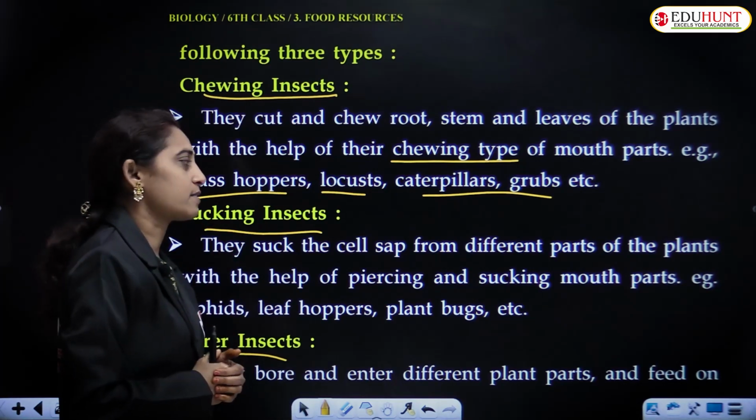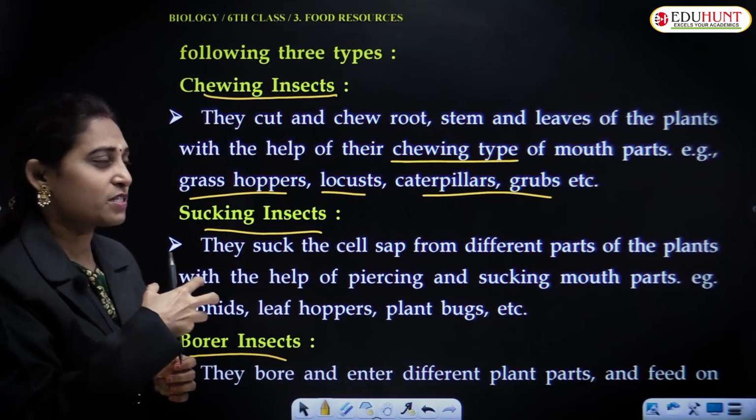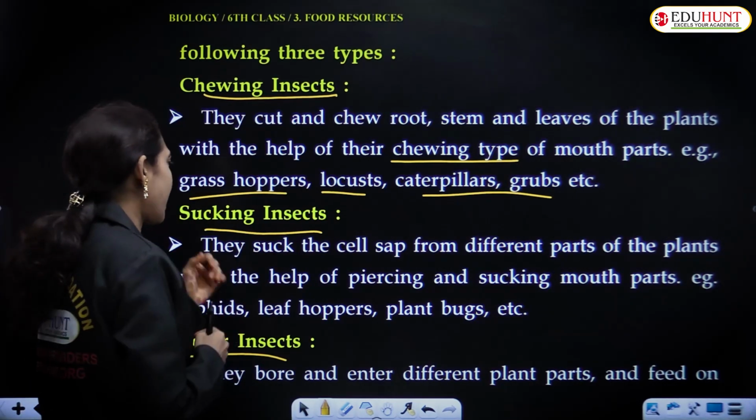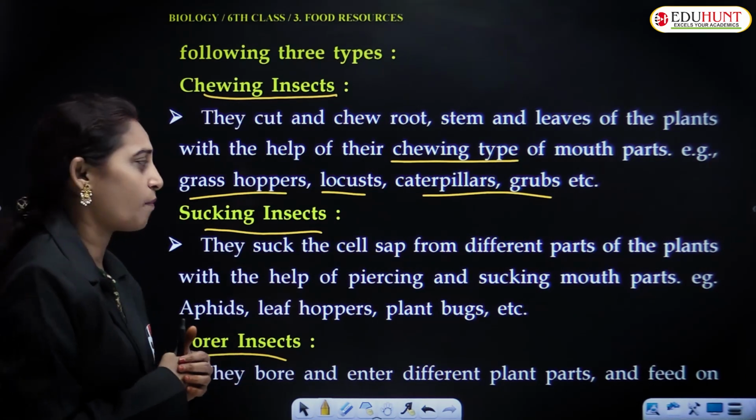These sucking insects suck the cell sap from the stem. Mostly the aerial parts get attacked by this kind of sucking insects. They have piercing and sucking type of mouth parts.